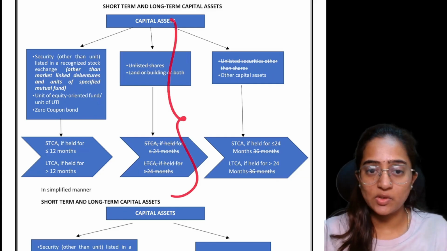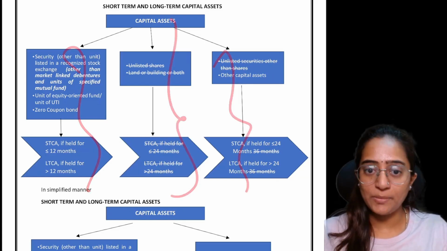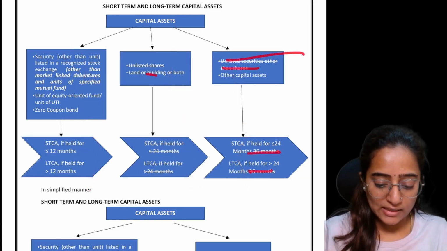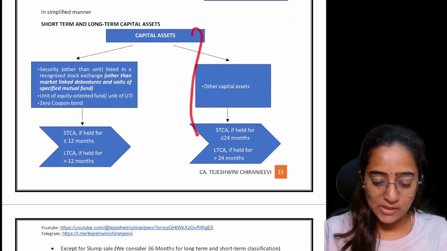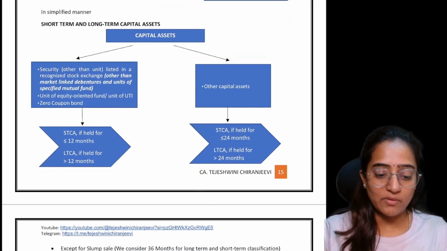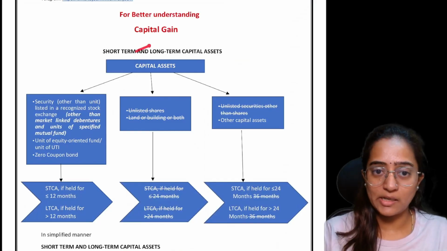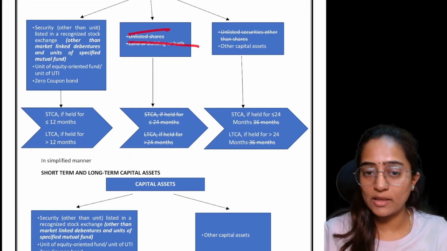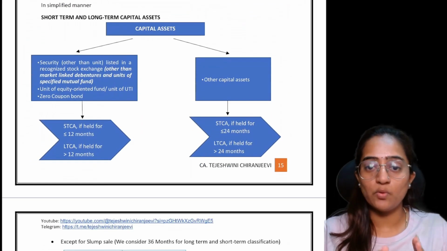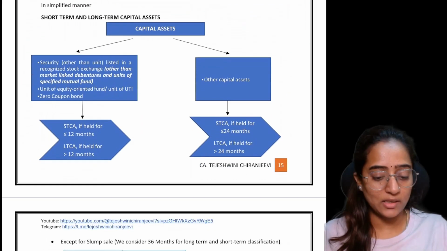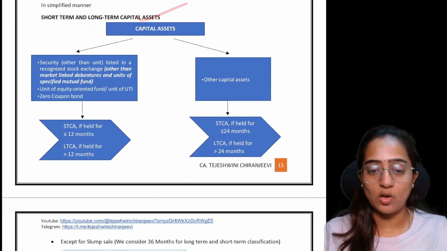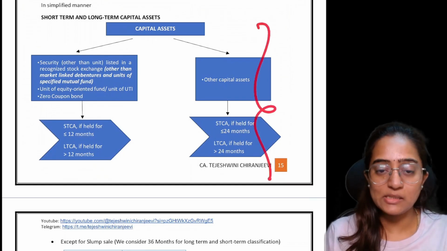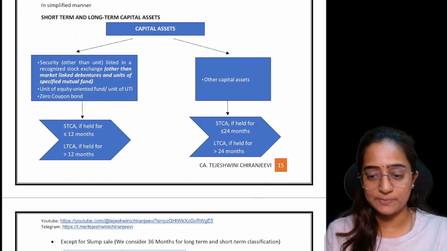So whatever points you can see over here in the same table, I removed those and brought this up as a separate table, for your understanding. If you have my old material, you can make these changes or cut like this, or if you want new material, it is there on Telegram, you will get it. Short term and long term capital assets have been recorded in this way. If you remember this, it will be more than enough.